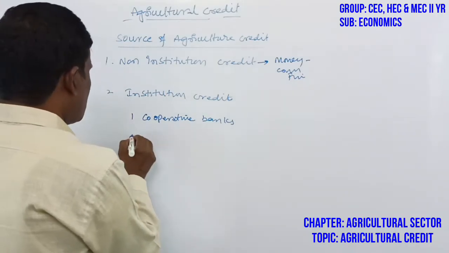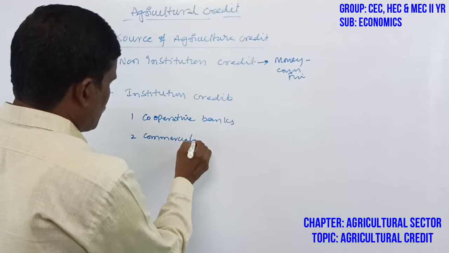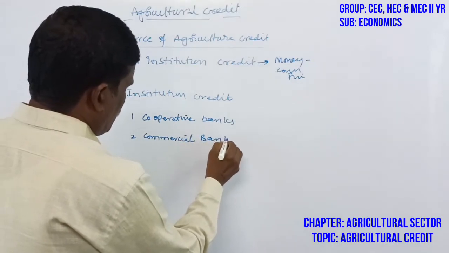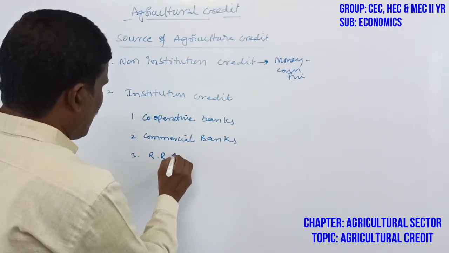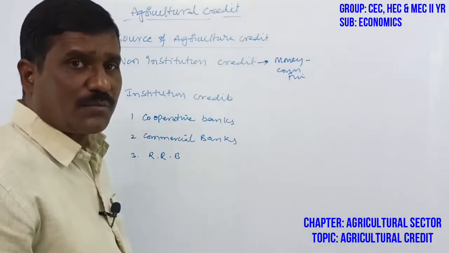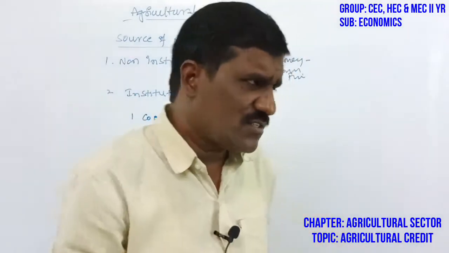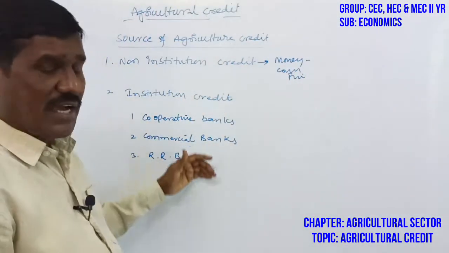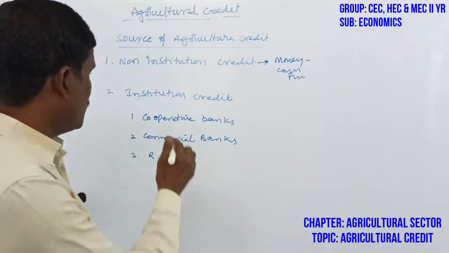Cooperative banks. Second, commercial banks. Then regional rural banks are providing only to the agriculture sector. What we are going to analyze: these are providing only the agricultural loan, agricultural credit facility, institutional credit.